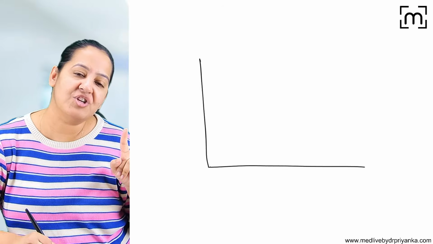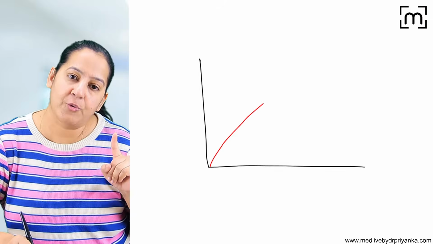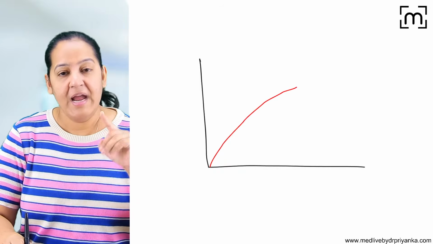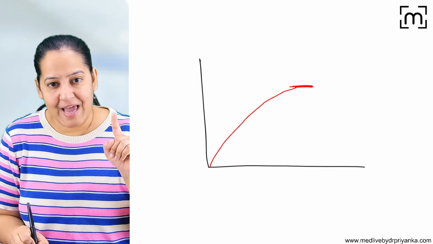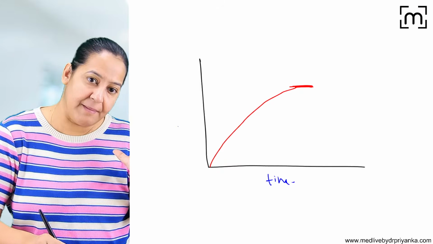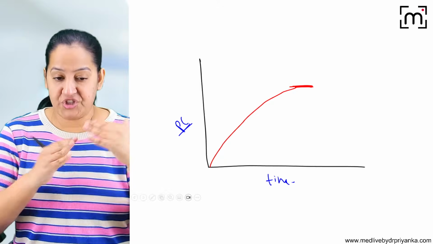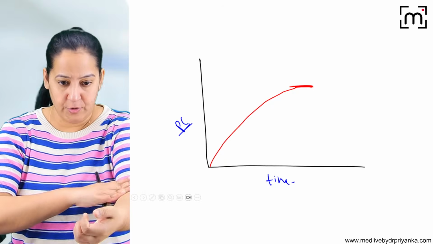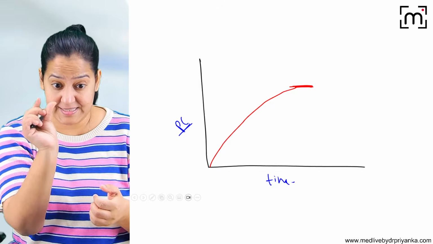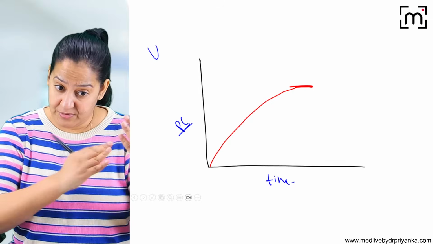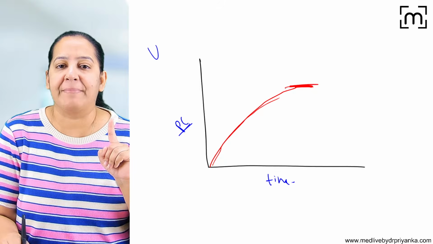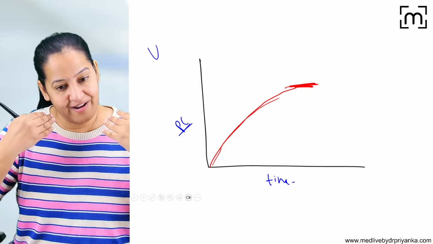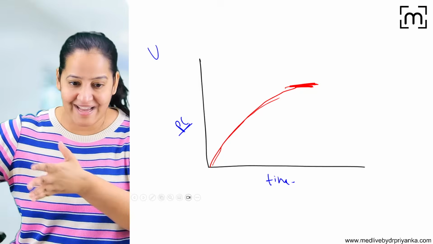So gradually the concentration in my blood will increase with time. It will reach a maximum concentration. On the x-axis, I am taking the time. On the y-axis, I'm taking the plasma concentration. If you check my plasma concentration, every half an hour you are taking my blood sample and seeing in the test tube how much drug has reached my blood. You will find gradually it is increasing, reaching a peak, and then the drug will show its mechanism of action. It will start excreting in the urine.